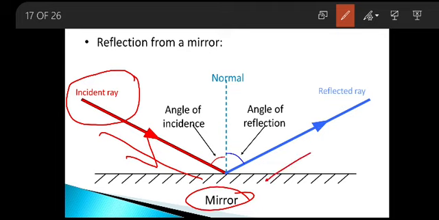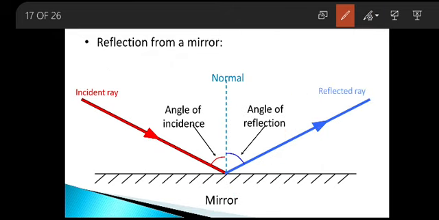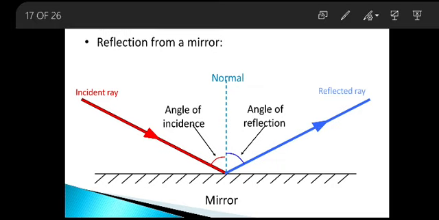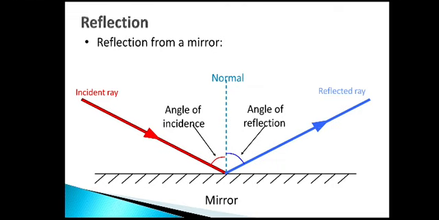After the change in the traveling path, the direction in which the light ray is traveling is called my reflected ray. So my initial source of light is the incident ray, and after reflection the same light going in the opposite direction is the reflected ray.